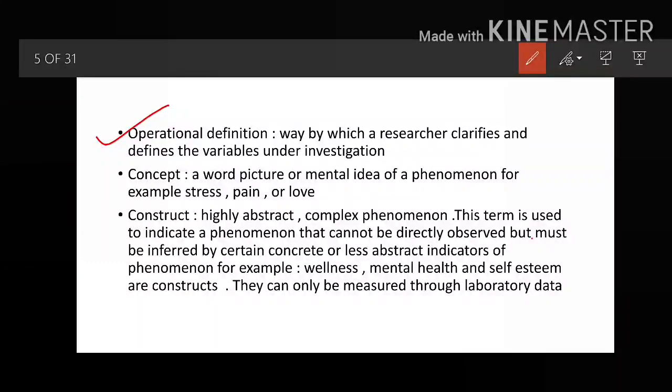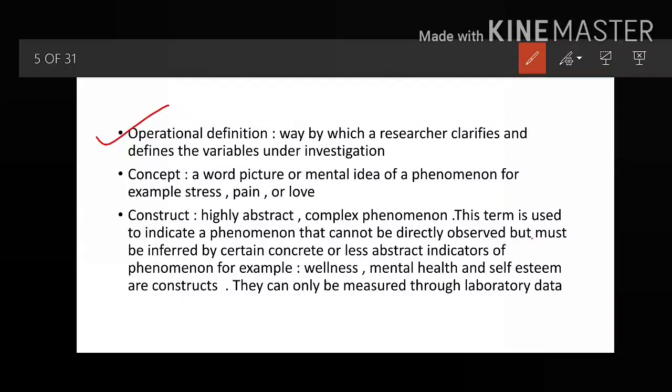For example, if a particular researcher wants to see the change in blood pressure, he or she may take the range of low BP as from 60 to 100. So it depends totally on the researcher.